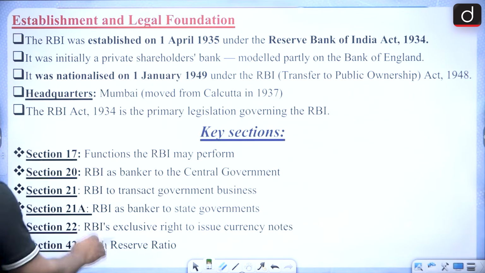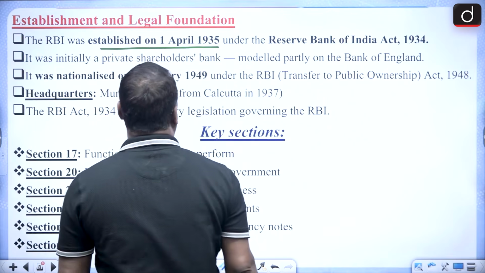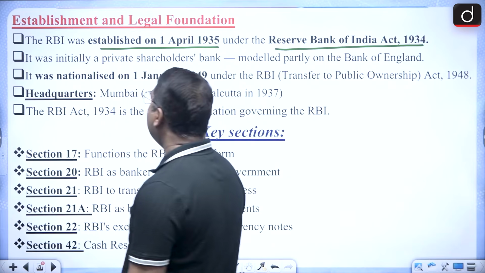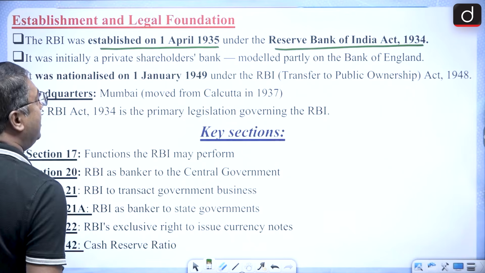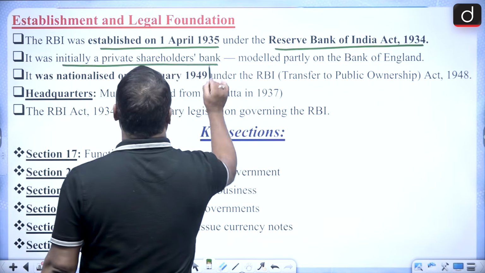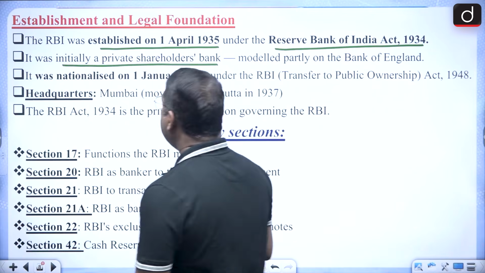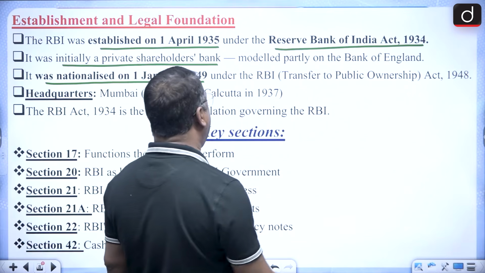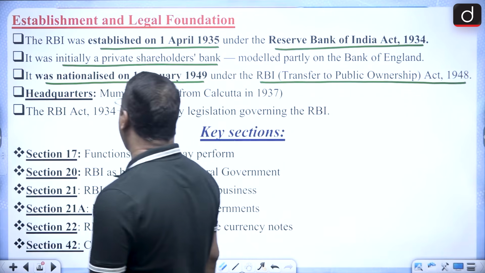All of you, most of you, must know about this: it was established on 1st April 1935 under the Reserve Bank of India Act 1934. It was initially a private shareholder bank modeled partly on the Bank of England. Then it was nationalized on 1st January 1949, under the RBI Transfer to Public Ownership Act 1948.